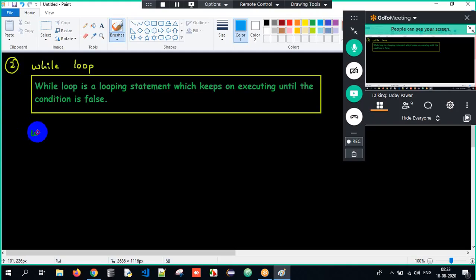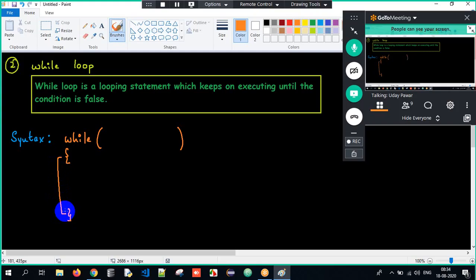Now I will talk about the basic syntax. A while loop is nothing but while, open parenthesis, close parenthesis, and then open curly braces and close curly braces. This is the scope of the while loop.